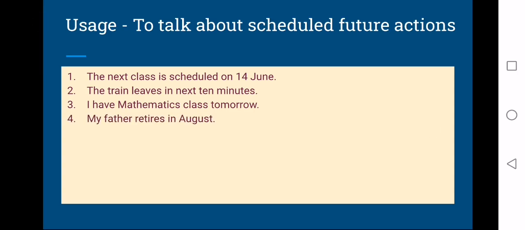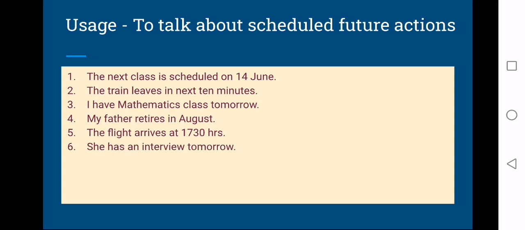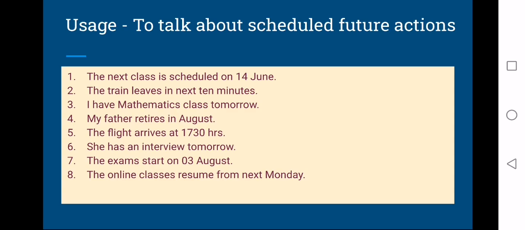See, we have a few more examples. The train leaves in the next 10 minutes. I have my maths class tomorrow. My father retires in August. The flight arrives at 17:30 hours. She has an interview tomorrow. The exams start on 3rd August. The online classes resume from next Monday. All these sentences indicate future events, but we express them in simple present tense because they are scheduled. They are on fixed time.